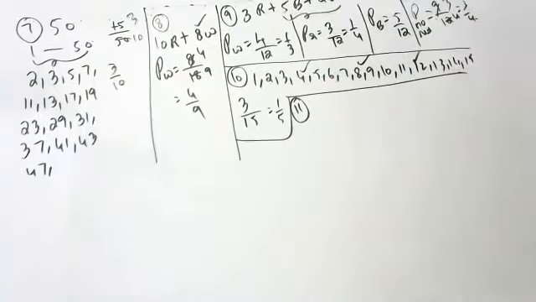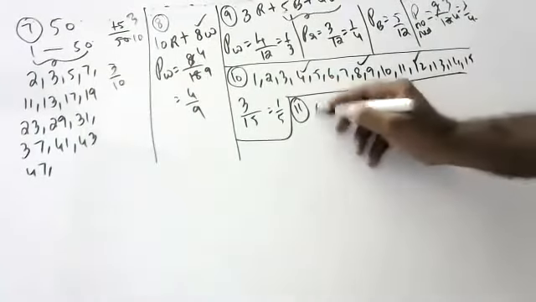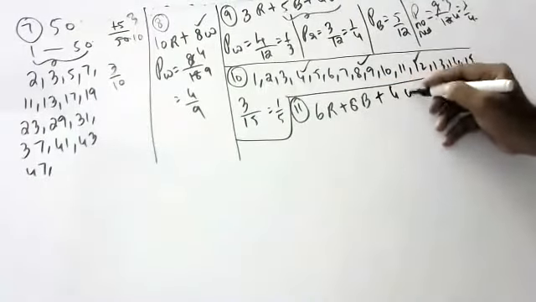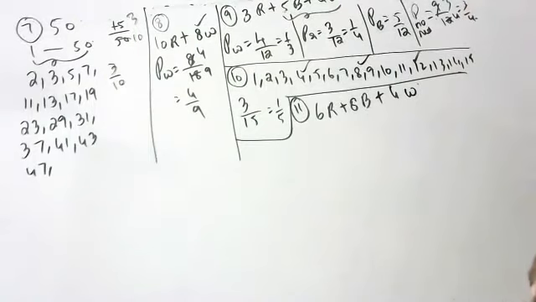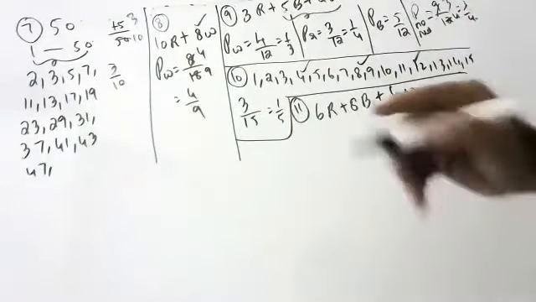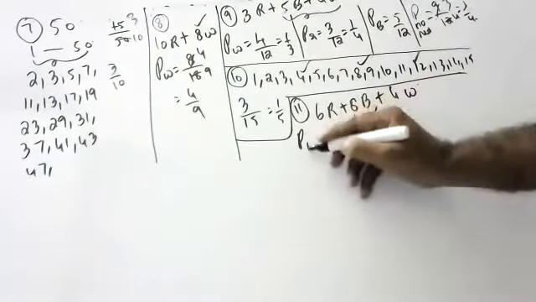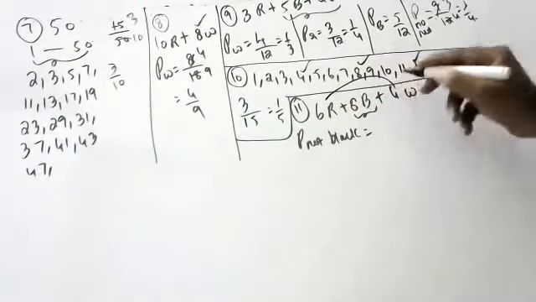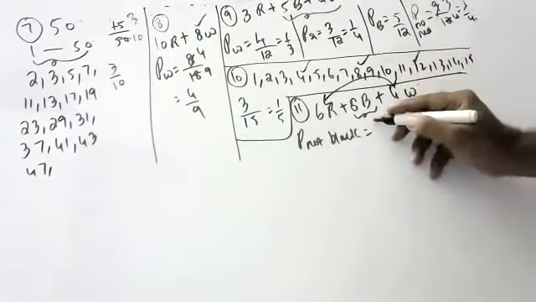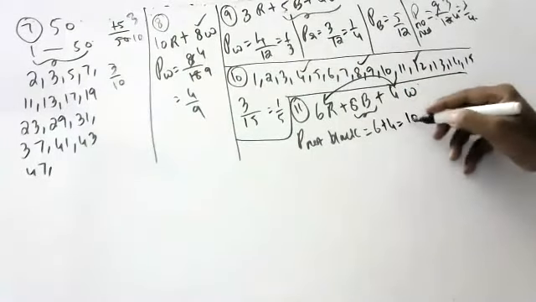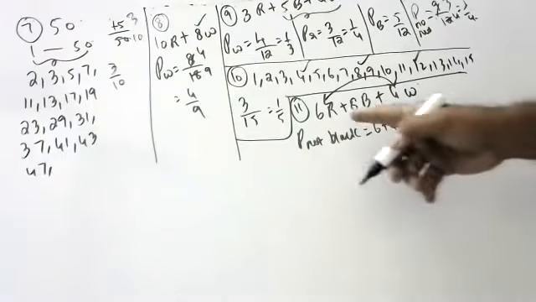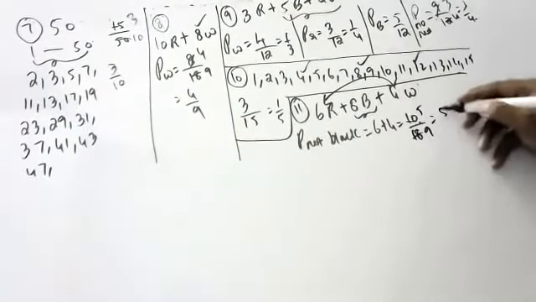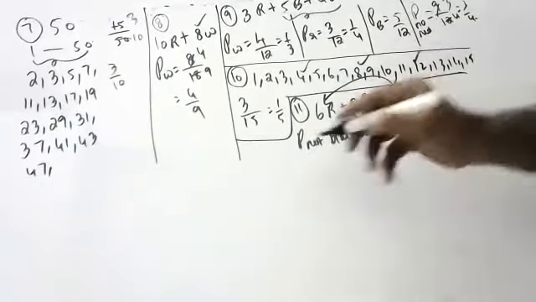Yes, sir. A bag contains 6 red balls, 8 black balls, 4 white balls. A ball is drawn. What is the probability the ball is not black? 10 by 18, that is 5 by 9. So you should not count the black. Not black means you should add the remaining balls.